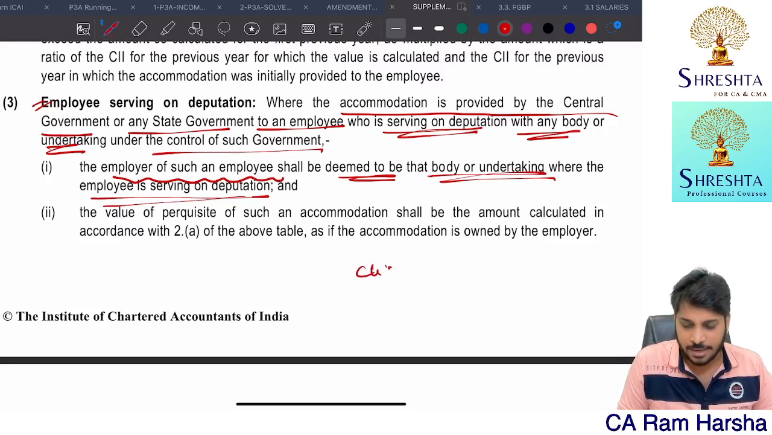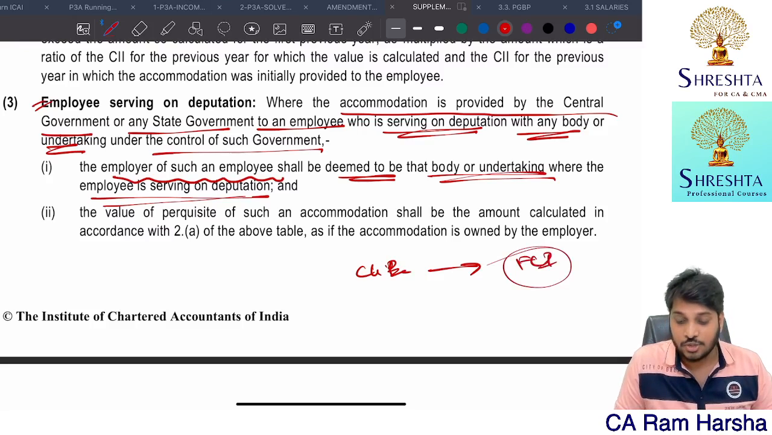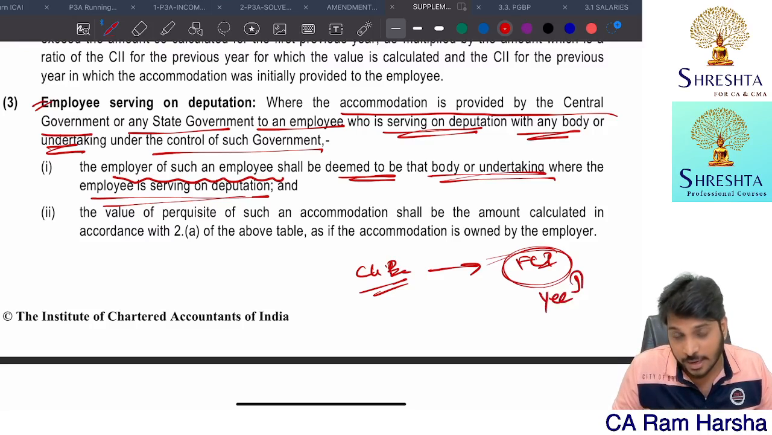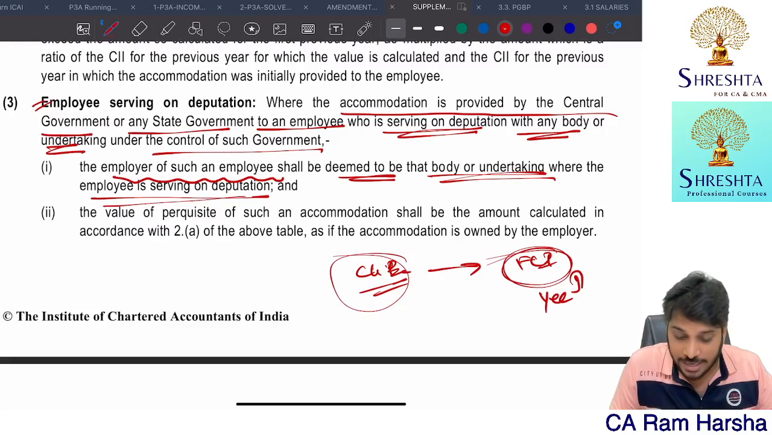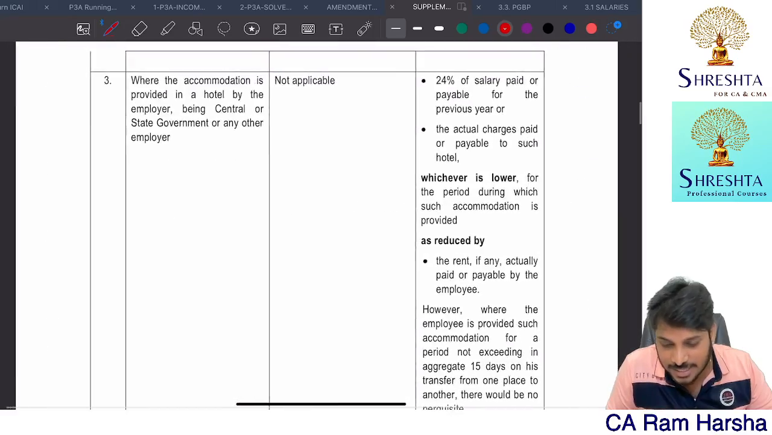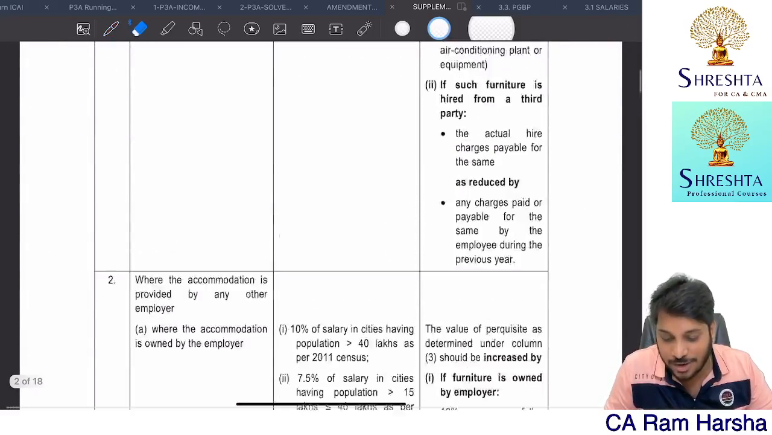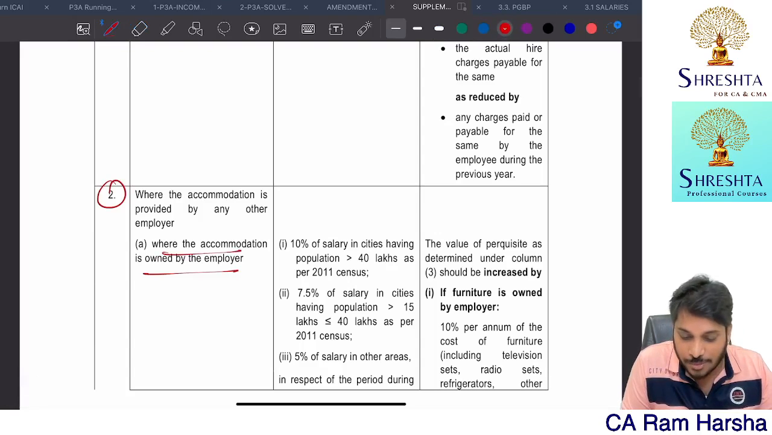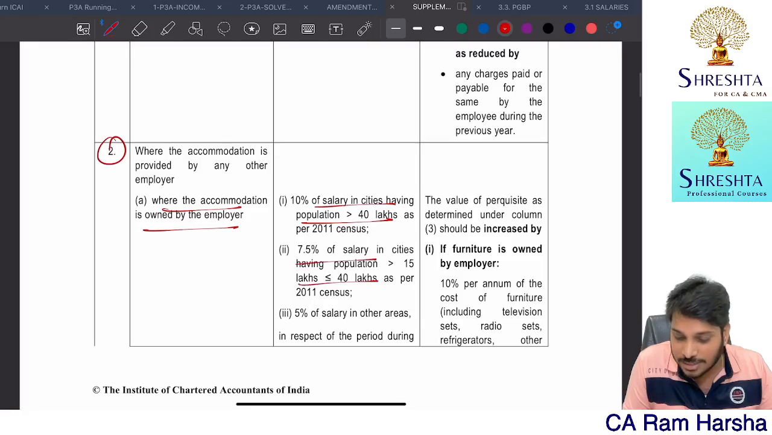Suppose there is a central government employee. Now he is working with Food Corporation of India. So though he is a central government employee, now he is working with Food Corporation of India, right? Under deputation, he is treated as a Food Corporation of India employee, not a government employee. Accordingly, as per 2A, valuation is applicable. As per 2A means, in this diagram, 10%, 7.5%, 5%. That logic applies where accommodation is owned by the employer.